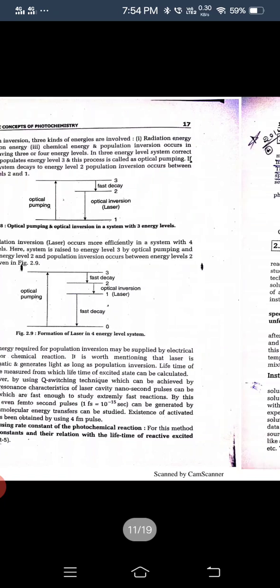In a 3 energy level system, radiation of the correct frequency populates energy level 3, and the process is called optical pumping. Then the system decays to energy level 2, and population inversion occurs between energy level 2 and 1. Here first is optical pumping, and second is fast decay.